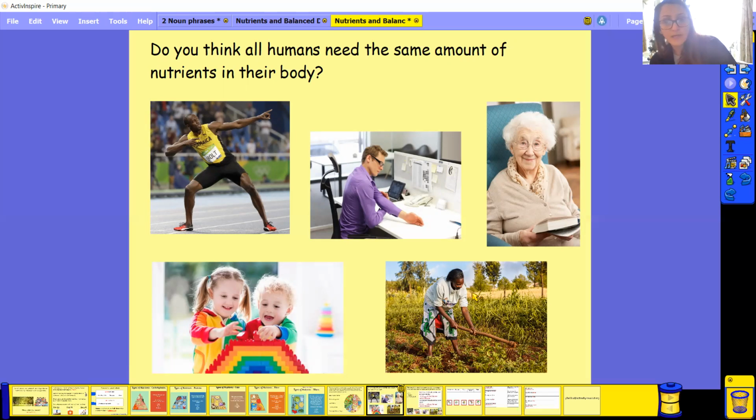And this woman here, she will probably need more carbohydrates than this gentleman here and these children here, because she's working very hard in the fields. Do you think she would need more or less than Usain Bolt, the Olympic runner? She probably will need a little bit less, but she will still need a lot of food like carbohydrate in her body to give her lots of energy.